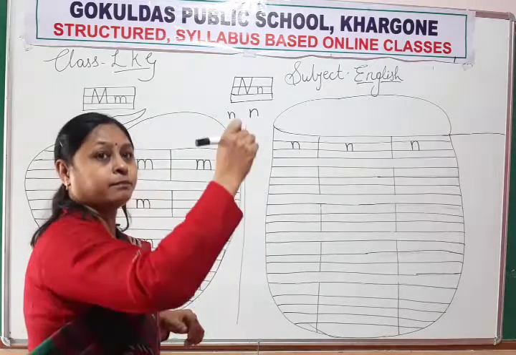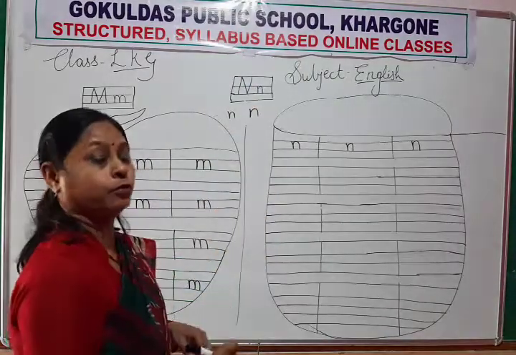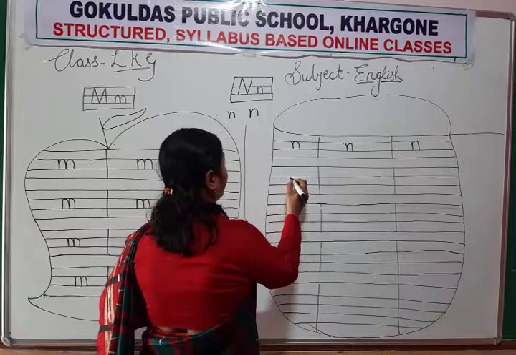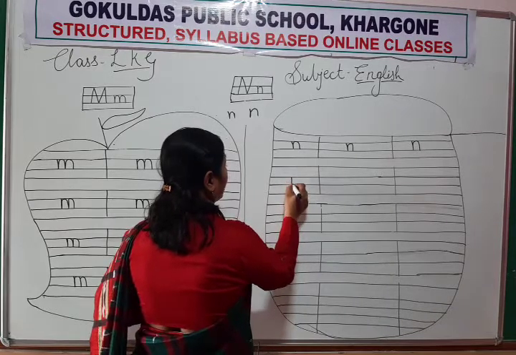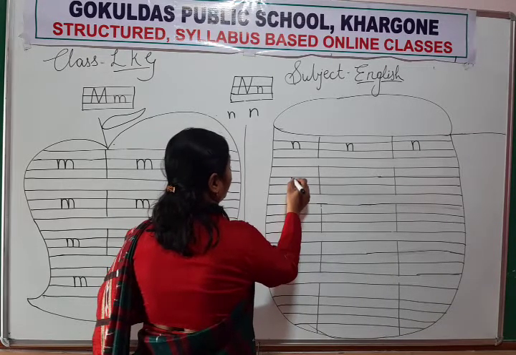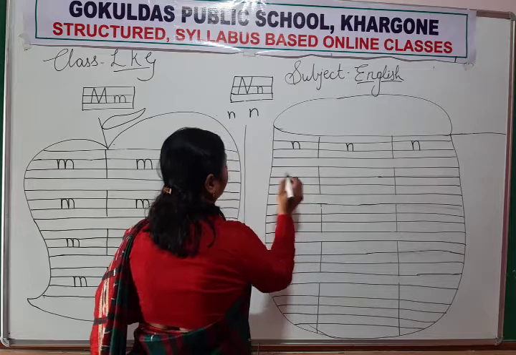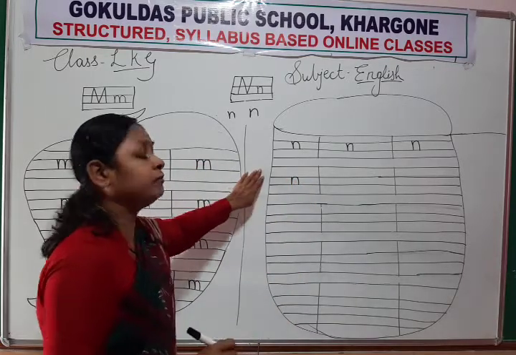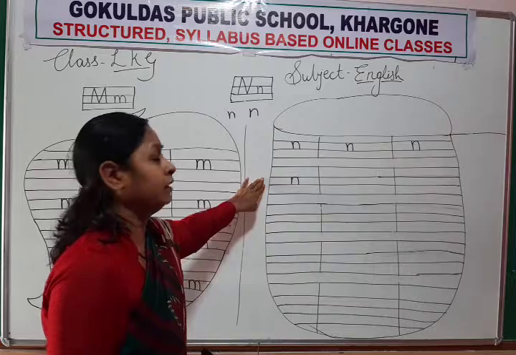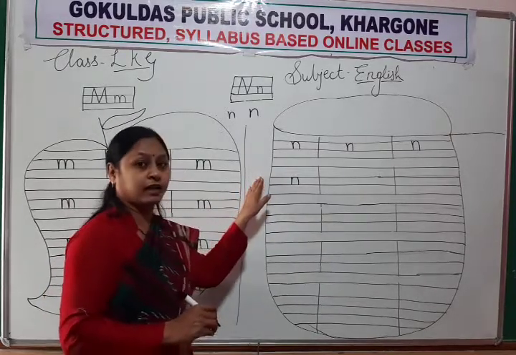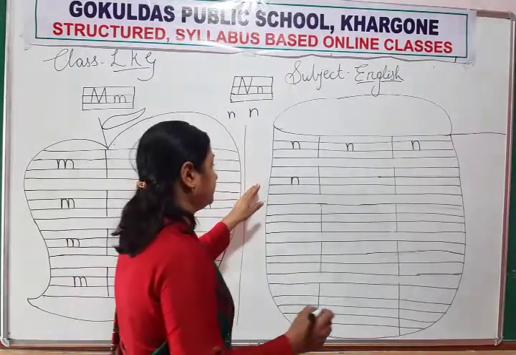Down, up, curve and down. Okay. Again we will write down, up, curve and down. You have to write between the middle line and the base line.